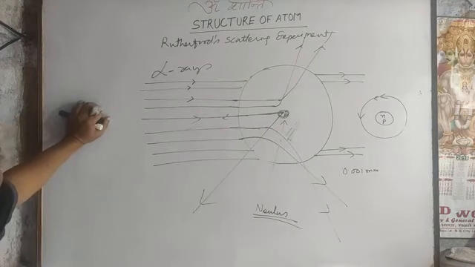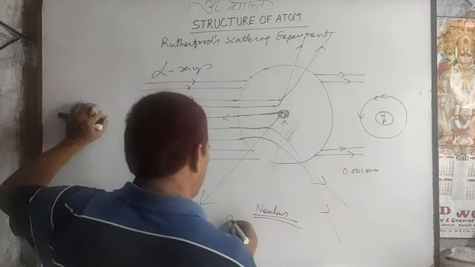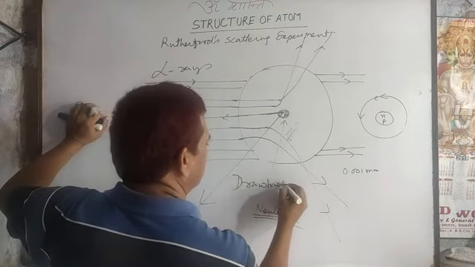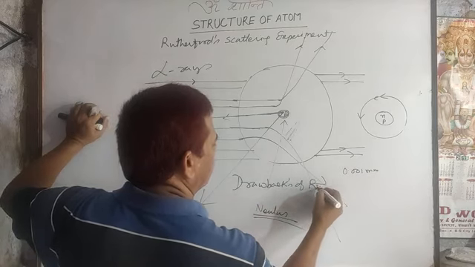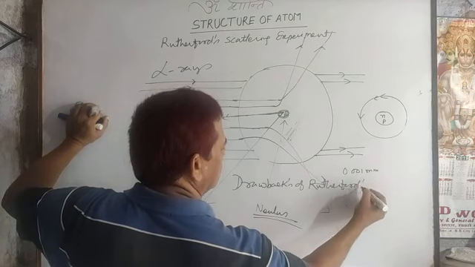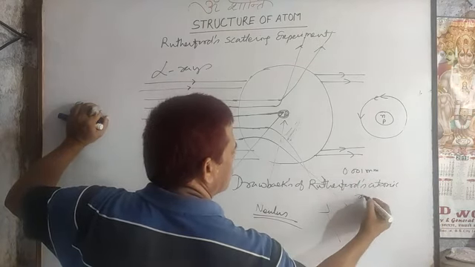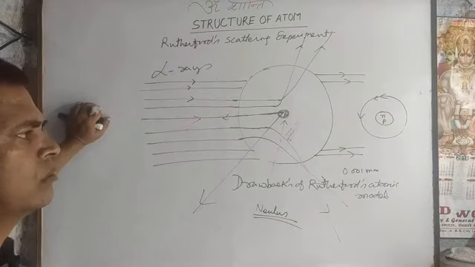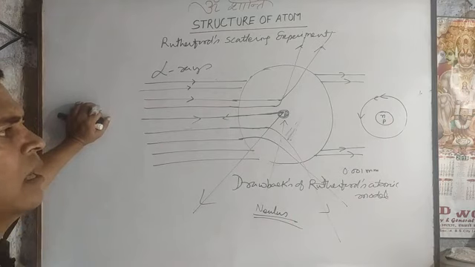So here the arrangement of electron, proton, neutron has been experimentally observed, and in this way some drawbacks of the Rutherford atomic model were observed. That is why further, drawbacks of Rutherford's atomic model. So again, listen to the Rutherford atomic model: what I told, the conclusion given by him, is the Rutherford atomic model.